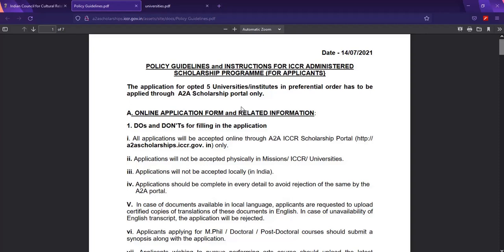For example, if you're choosing a program like computer science, the first university you can use computer science as your first stream. Then your second stream can be like computer networking or software development and other stuff. Here it is referring you to apply through the online portal, which is a2ascholarships.iccr.gov. I'll provide this in my description later in my video.